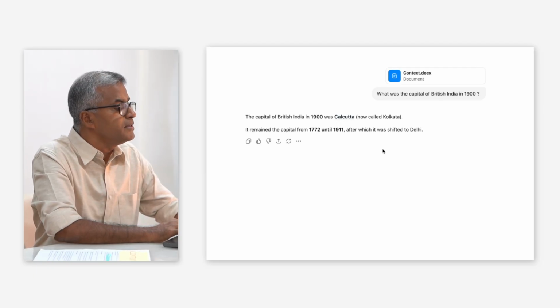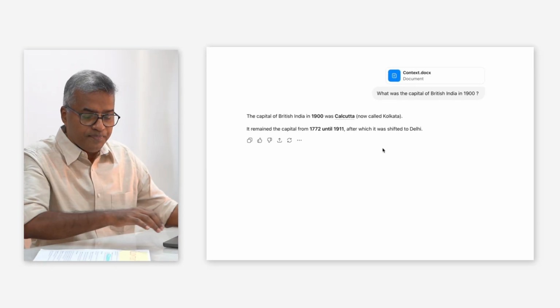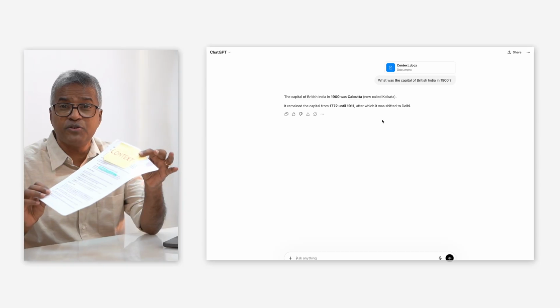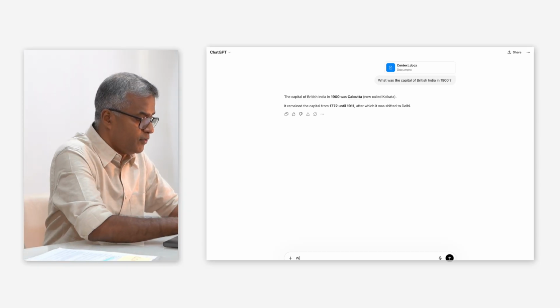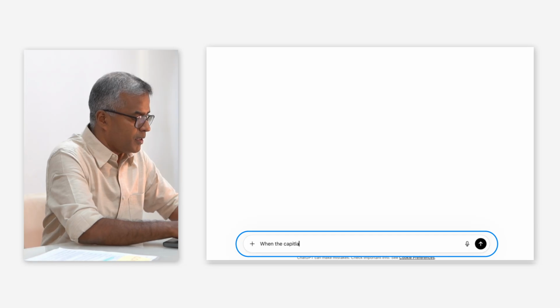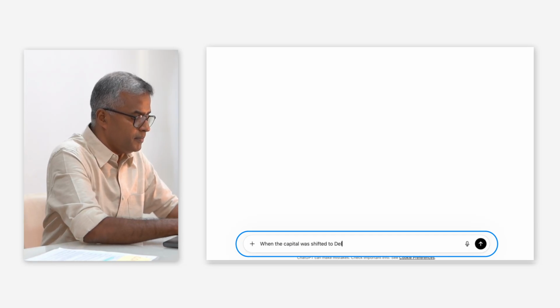It remained the capital from 1772 until 1911, after which it was shifted to Delhi. Here also we have the information about when it was shifted to Delhi. Let us check when the capital was shifted to Delhi.